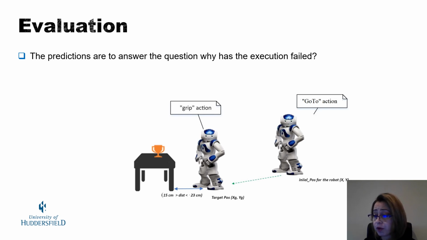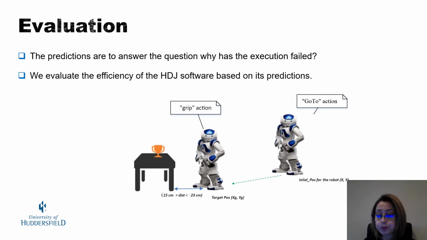When execution fails to execute the given task, the robot needs to learn why it has failed. Then, to avoid any future failure, an update to the knowledge base should be made by the refinement model. We evaluate the efficiency of the HDJ software based on its predictions, which are the detected anomalies by the discrimination process algorithm.